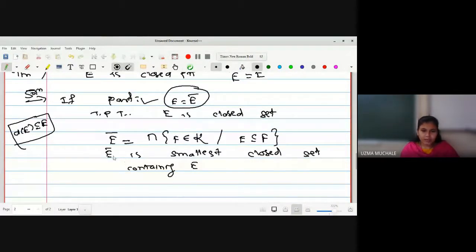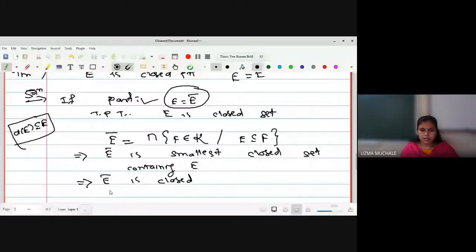So if E bar is the smallest closed set, before being the smallest closed set, I can say E bar is first a closed set. First it will be a closed set, then whether it is the smallest or the largest will depend on the thing. So we are provided that E bar is the smallest closed set containing E, which means that E bar is a closed set. We have E bar equals E. If E bar equals E, it implies that E is a closed set.